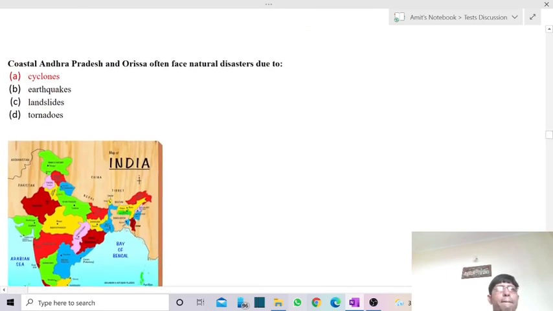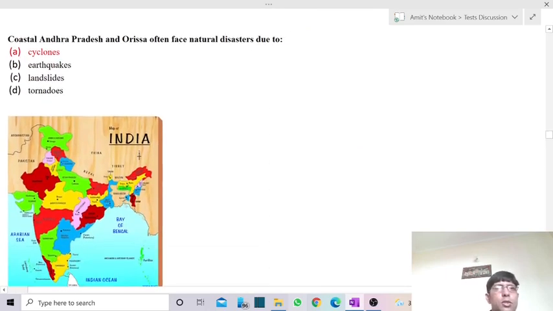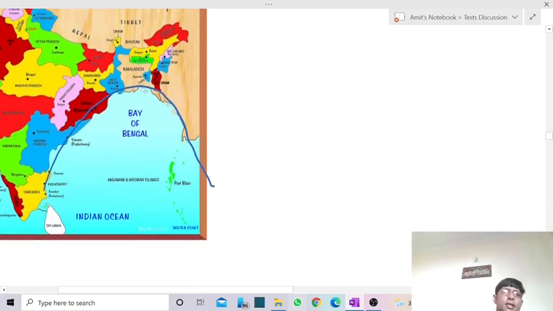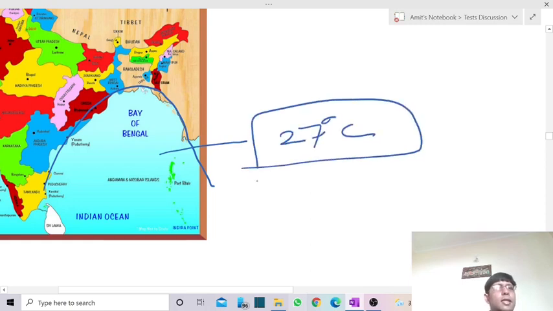Then comes coastal Andhra Pradesh and Odisha often face natural disasters. Remember this part again, it always remains in the news. Of course, every year we witness a cyclone. So it is the bed of tropical cyclones. The Bay of Bengal is an enclosed sea, so because of being in an enclosed sea, the temperature always remains warm. Whenever the temperature of the Bay of Bengal crosses the mark of 26-27 degrees, it leads to the conditions which lead to the formation of a tropical cyclone.